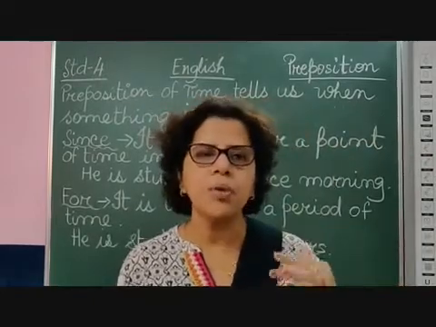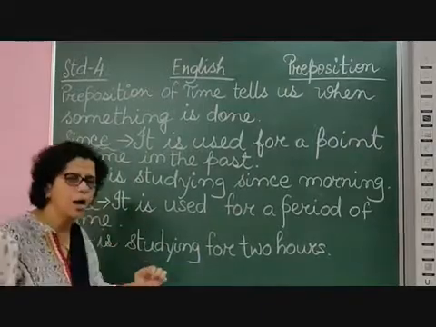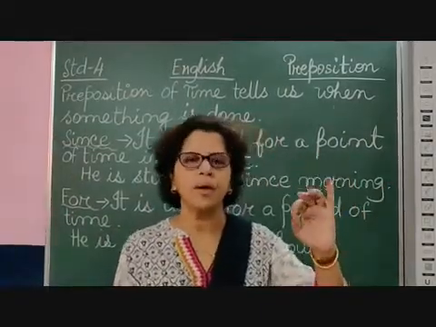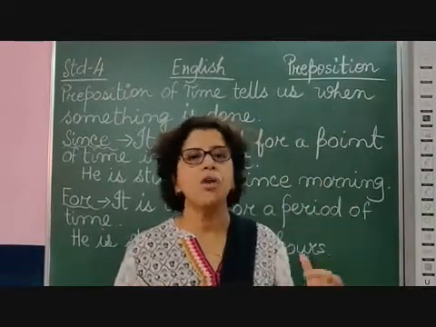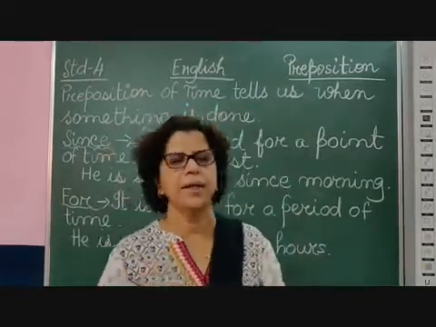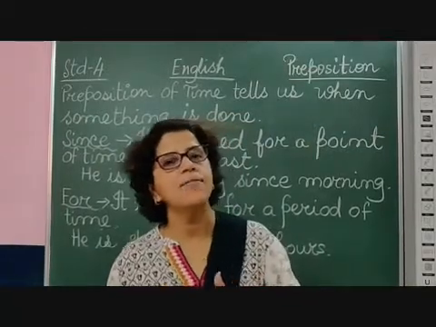But when I am using for, it is used for a period of time. Here, what is the difference? In since we are very particular about the point of time in the past, but in for we are only using a period of time. Like I tell you, I am studying in this school for 5 years.